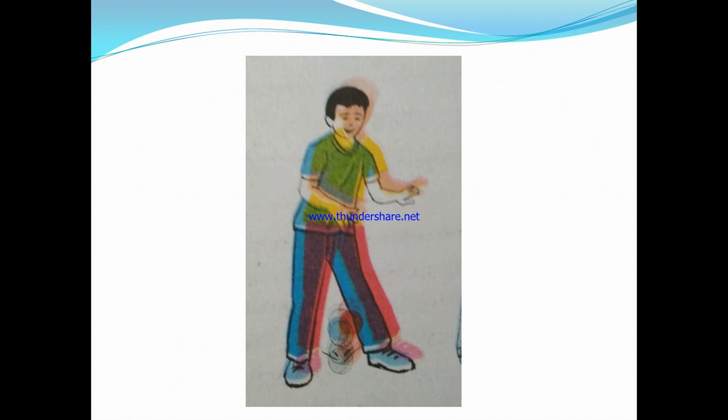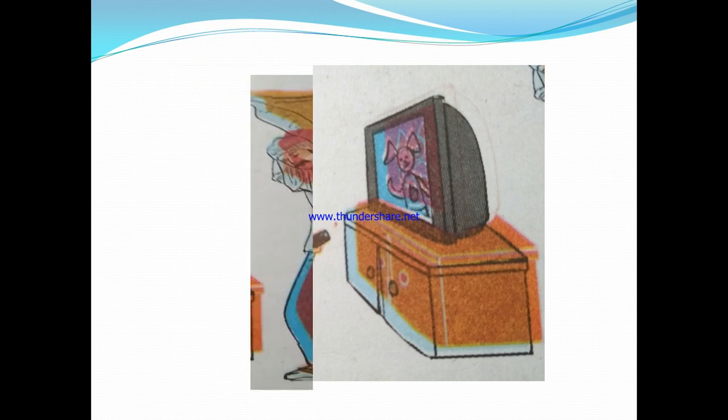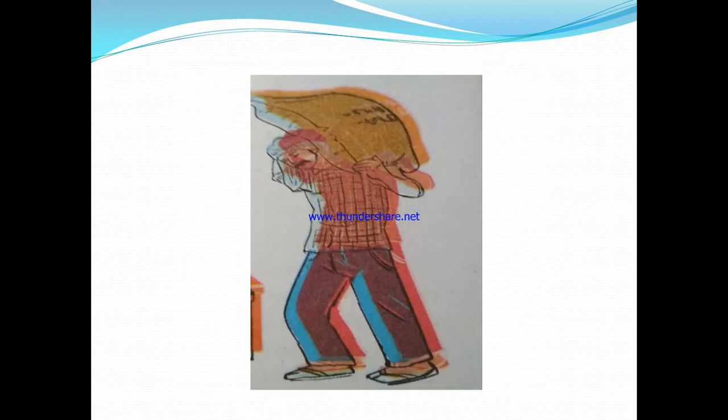The second picture is of a boy walking on the ground. It means he is moving from one place to another. The third picture is of a girl sitting in front of a television, watching some picture. The fourth picture is of a laborer carrying a sack on his neck and walking for a certain distance.